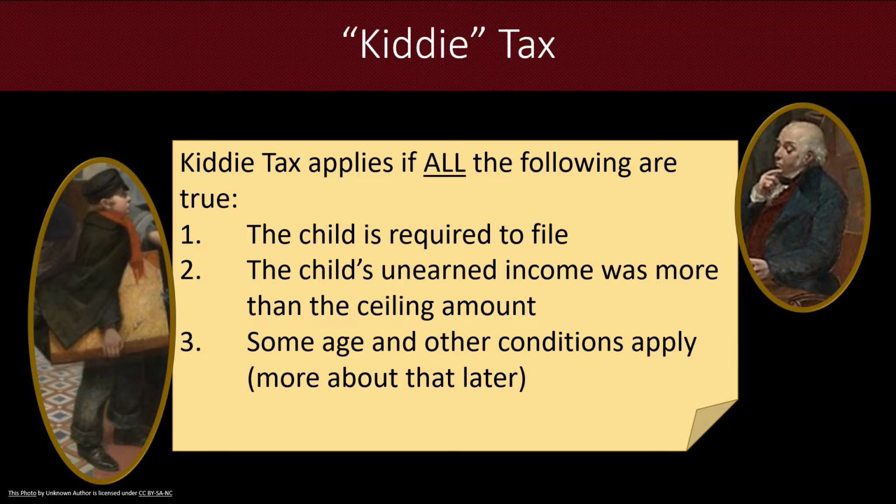And then also the child's unearned income needs to be more than that ceiling amount, which we keep dropping that term, and I promise we're going to explain it. And then there are some other requirements that have to do with age and some other conditions, but we'll talk about that in a couple slides.